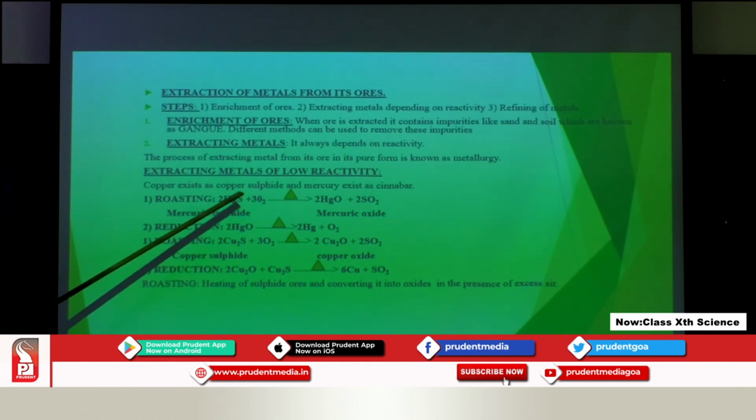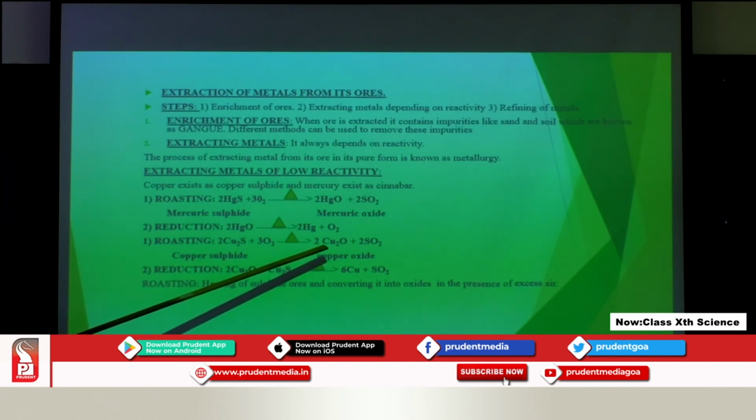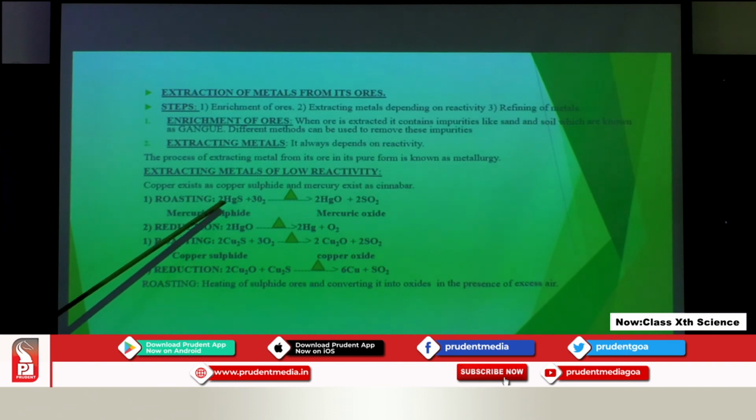The second example was of copper sulphide, the ore of copper. When it is heated, since it is a sulphide ore, again which process do we do? Roasting. We get the formation of copper oxide, and in this process the same sulfur dioxide gas is given out. Since both the ores are present in their sulphide form, we have to do the first step, that is roasting. Roasting means heating in excess of air.